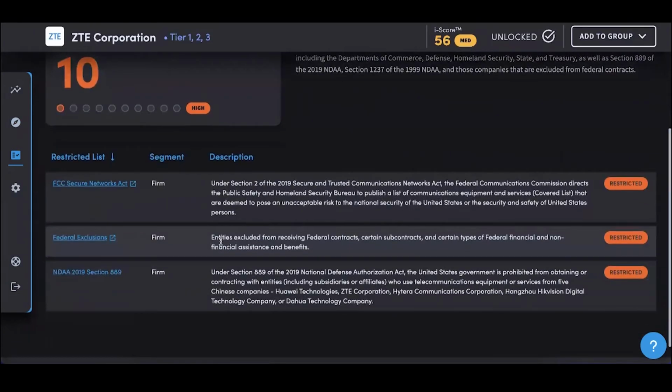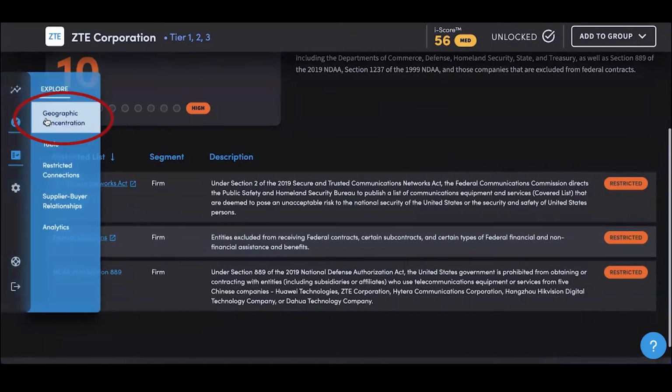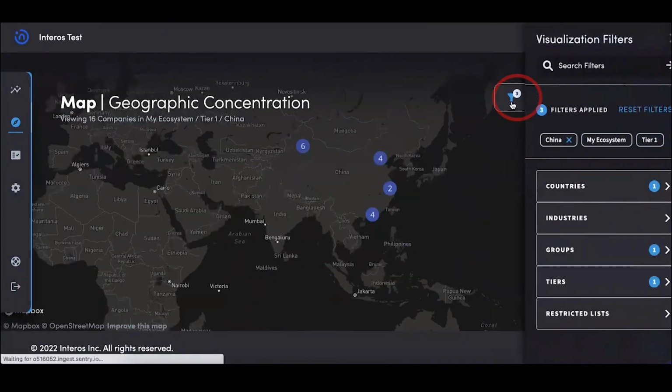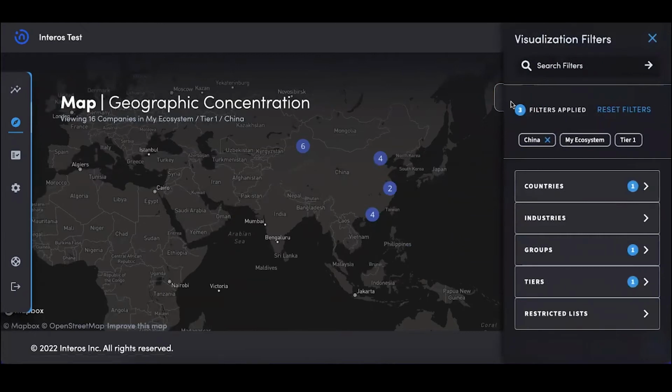This analysis alone may not be comprehensive. The rebuttable presumption created by the UFLPA means it is up to companies to confirm that any products sourced from Xinjiang, especially targeted commodities named by DHS, do not use forced labor. Additional exploration via the geographic concentration view can supplement the published restriction list.